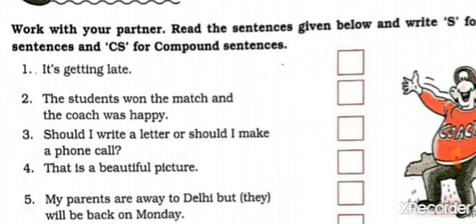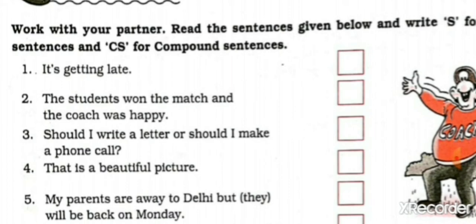Simple sentence. Second sentence, students. The students won the match and the coach was happy. And the coach was happy. Now compound sentence. So write down CS. Should I write a letter or should I make a phone call? Sentence connector is or here. Okay, joining these two clauses. So write down again CS, compound sentence.